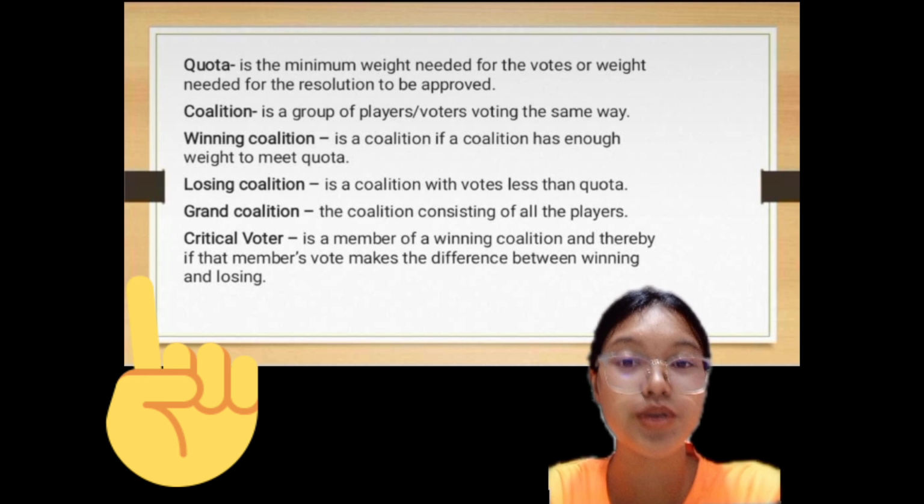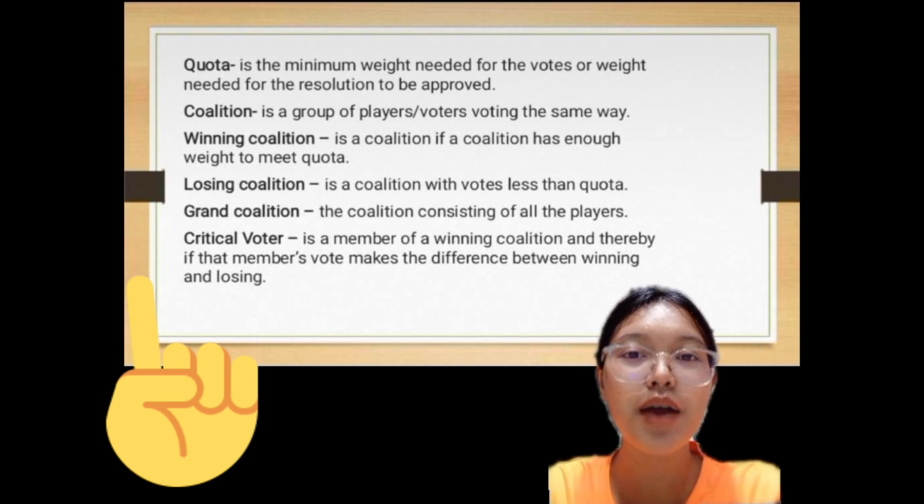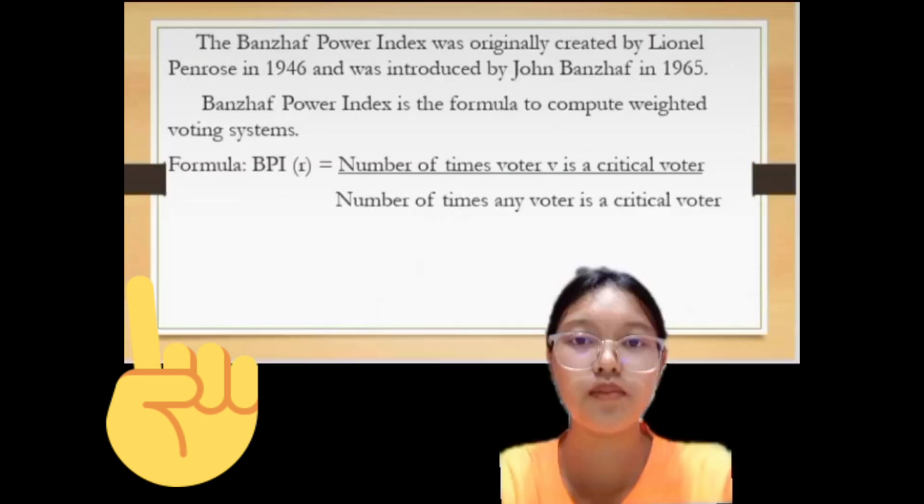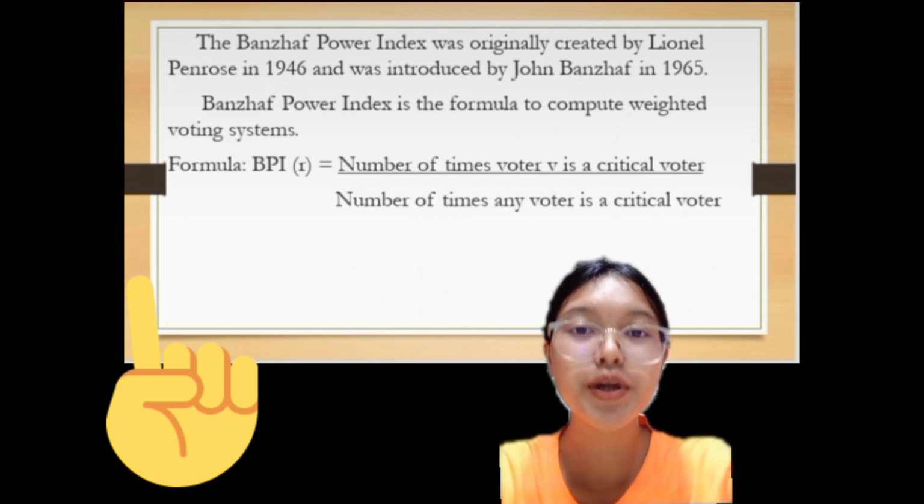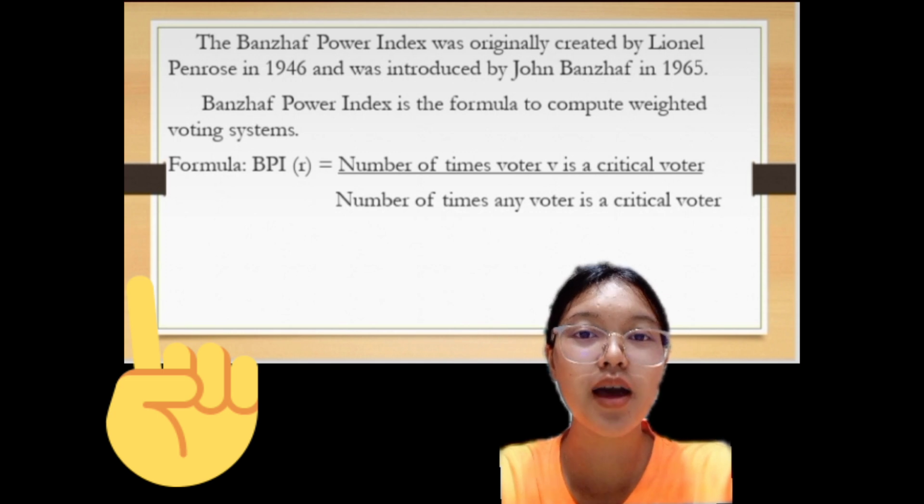Lastly, a critical voter is a member of a winning coalition whose vote makes the difference between winning and losing. At this time, we're going to compute weighted voting systems. But before that, we must first define the Banzhaf Power Index.